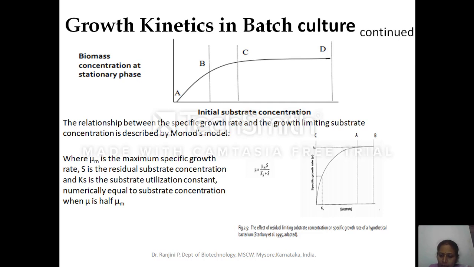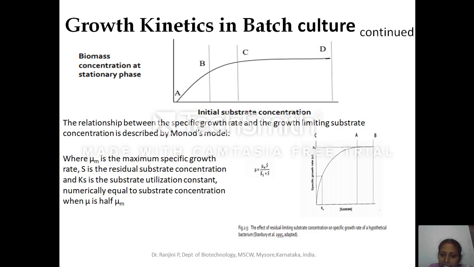When the microorganisms start dividing, the biomass increases, growth takes place, and it will attain a particular maximum value, which is considered as the mu max, or the maximum growth. That is the maximum growth for that microorganism at that substrate concentration.